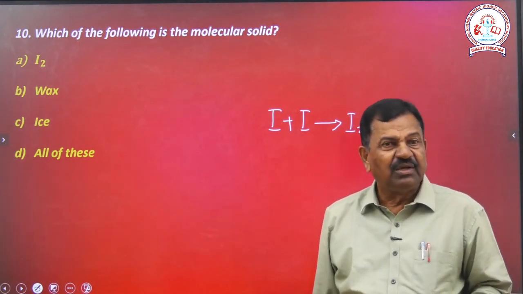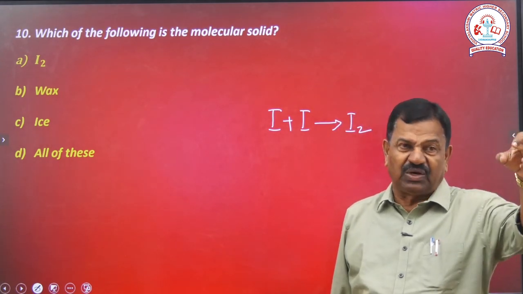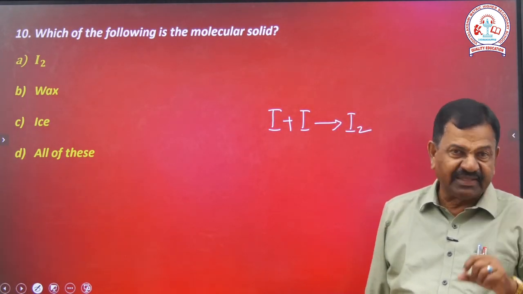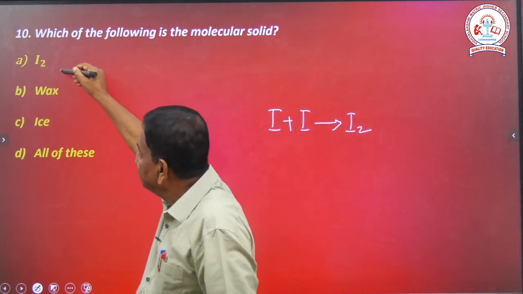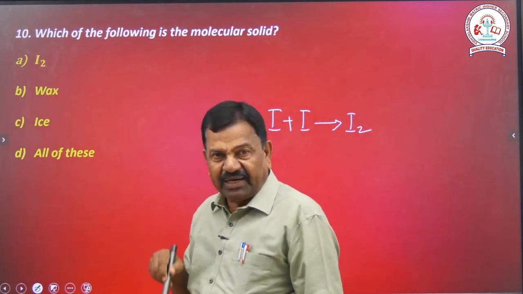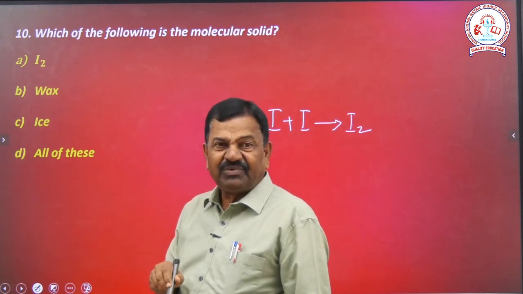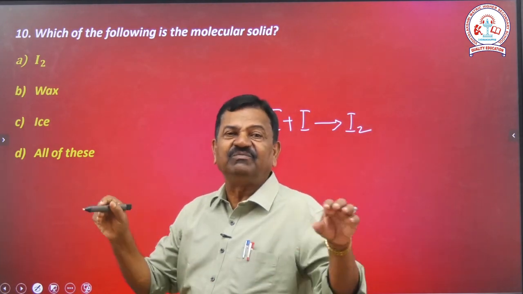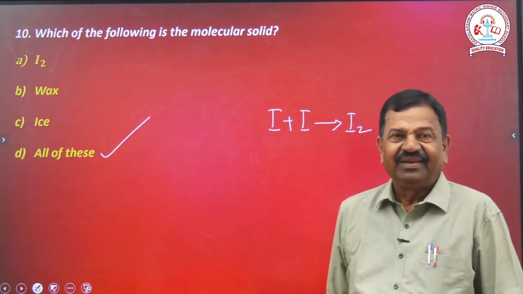That is also a molecular solid. Which of the following is the molecular solid? That is the question. The first option is a molecular solid, the second option is a molecular solid, the third option is a molecular solid. But what is the answer? All of these. That is the right answer. Clear? Any doubt in this?